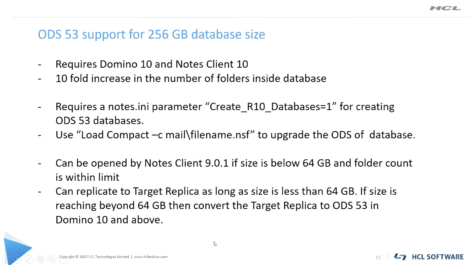To replicate more than 64 GB, the targeted replica must be on a Domino 10 server and the ODS version must be 53. Folders in the database that are within the size limit can be replicated to the targeted replica on any version of the Domino server or Notes client. If a folder in the database exceeds the previous release size limit, then the entire content can be replicated only with the replica upgraded to ODS 53. So you need Domino 10 and Notes client 10.